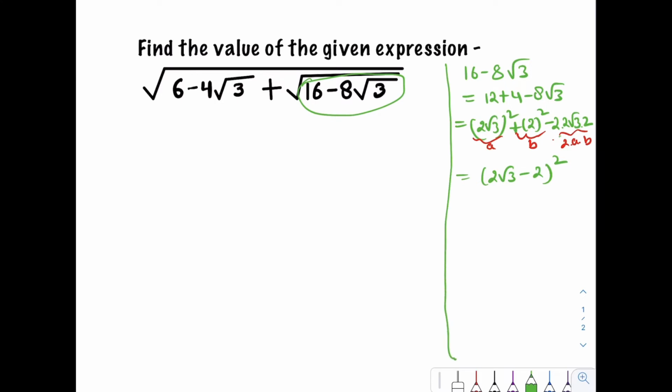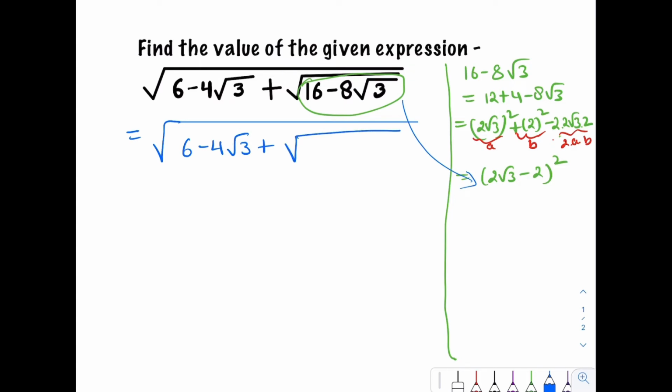So now, under the root, 16 minus 8 root 3 equals 2 root 3 minus 2 whole square, and this gives under the root